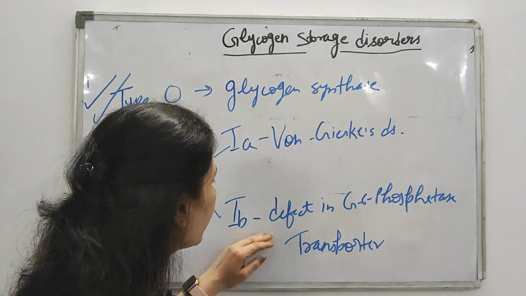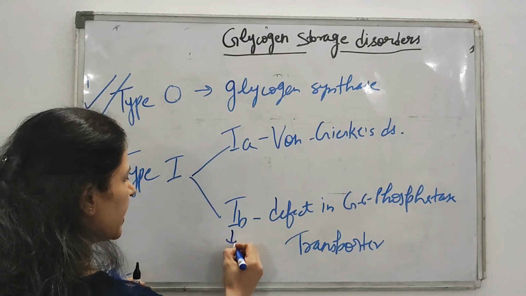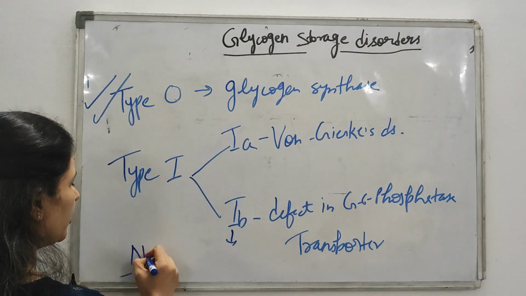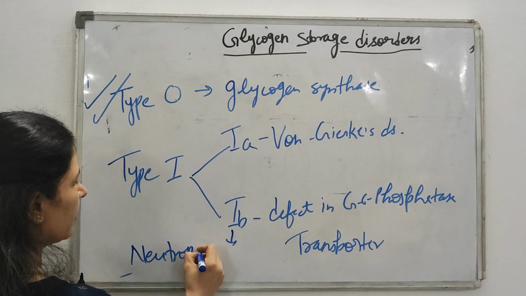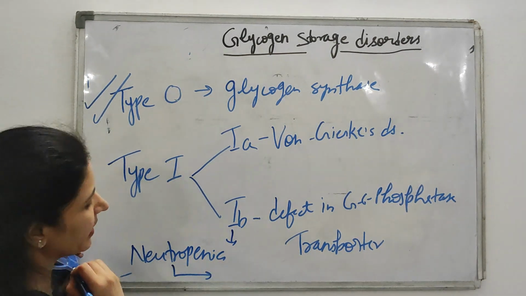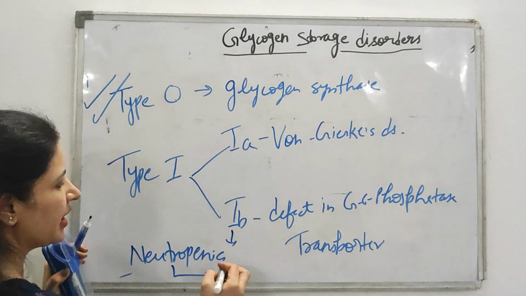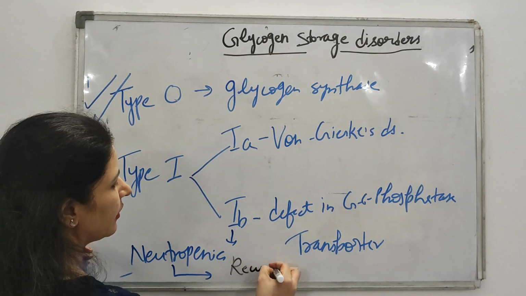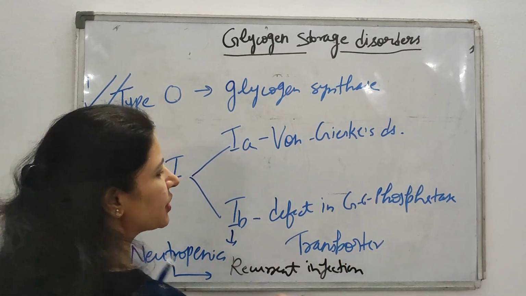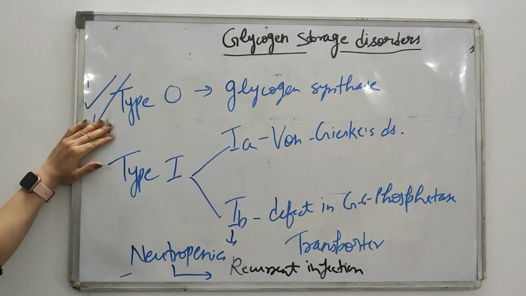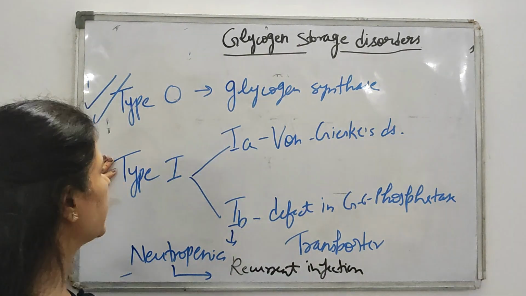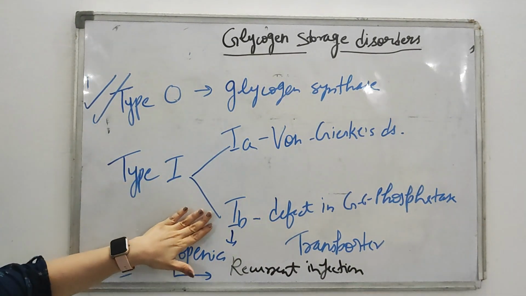And what are the clinical features associated with this? It is associated with all clinical features similar to Von Gierke, but the additional feature is neutropenia. Neutropenia is there in type 1B, and if there is neutropenia, the patient is prone to recurrent infection. So these are the additional things you have to remember: type 0 is associated with deficiency of glycogen synthase, and type 1 is further categorized into type 1A and type 1B.